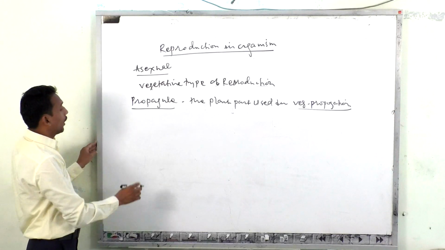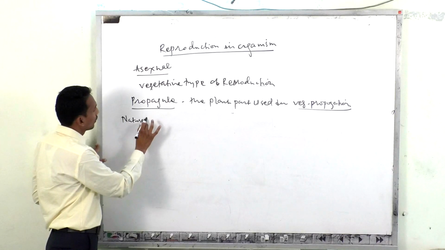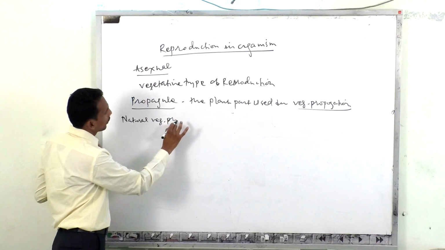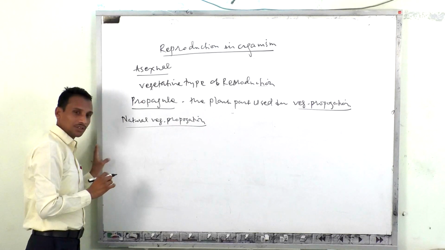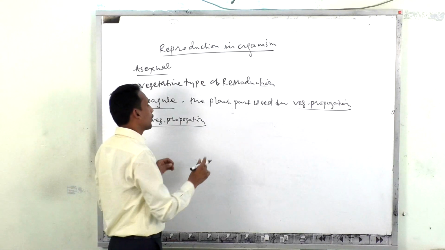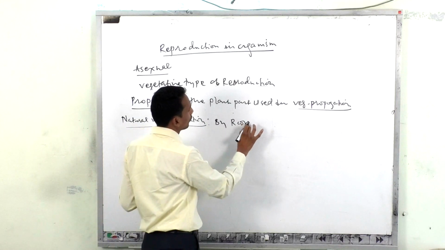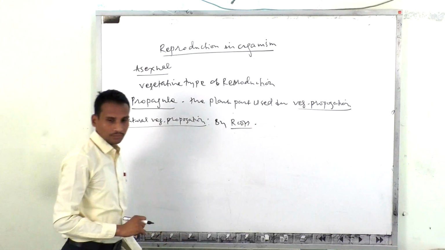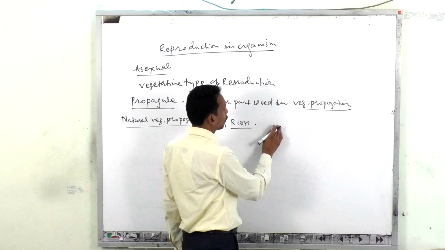Now, whenever we discuss natural vegetative reproduction or propagation, it has different types. It may be propagated by roots. In that, two different kinds of roots are there.